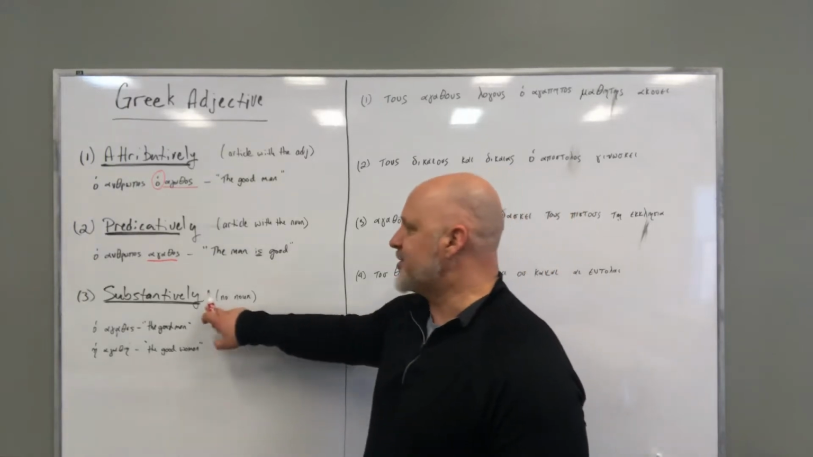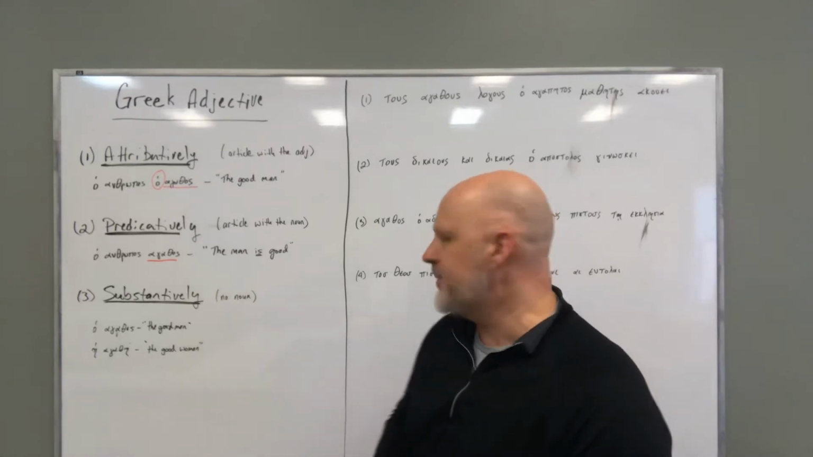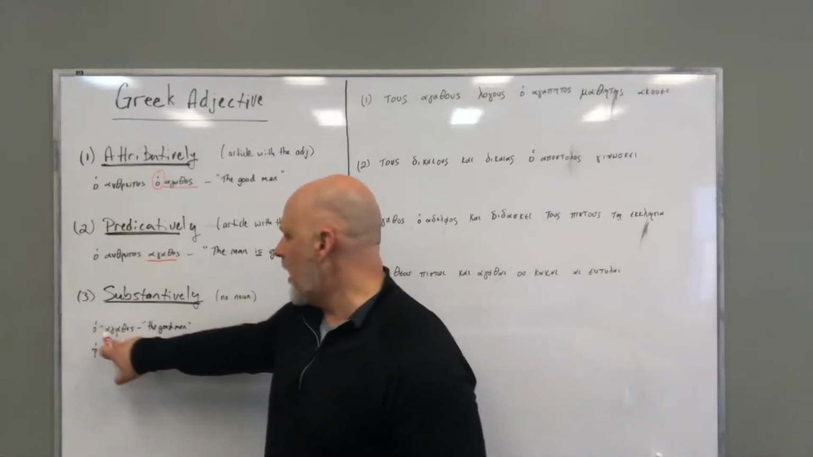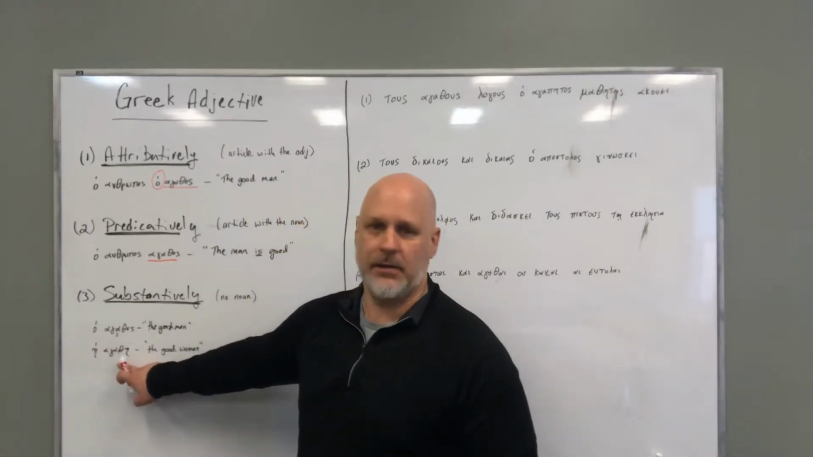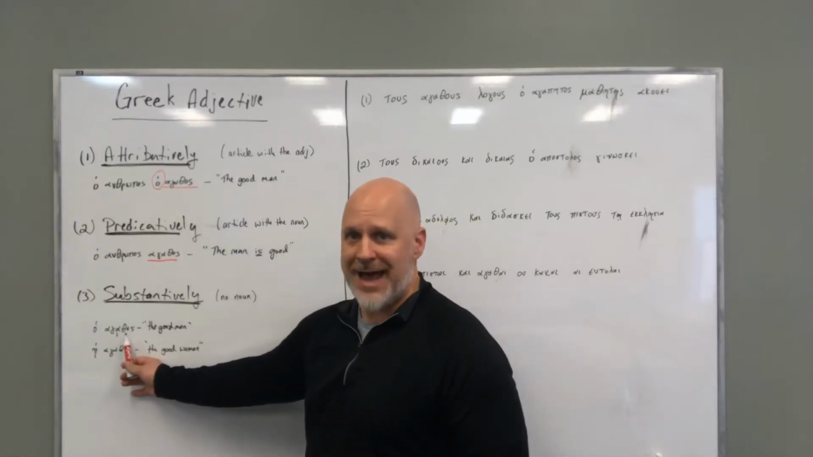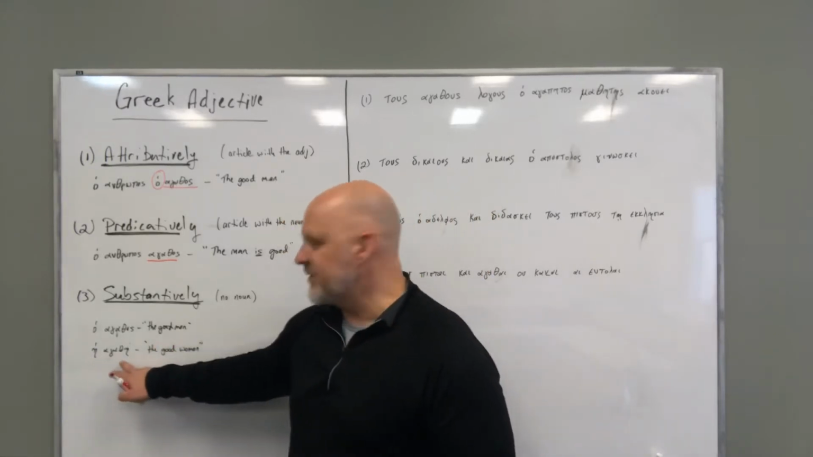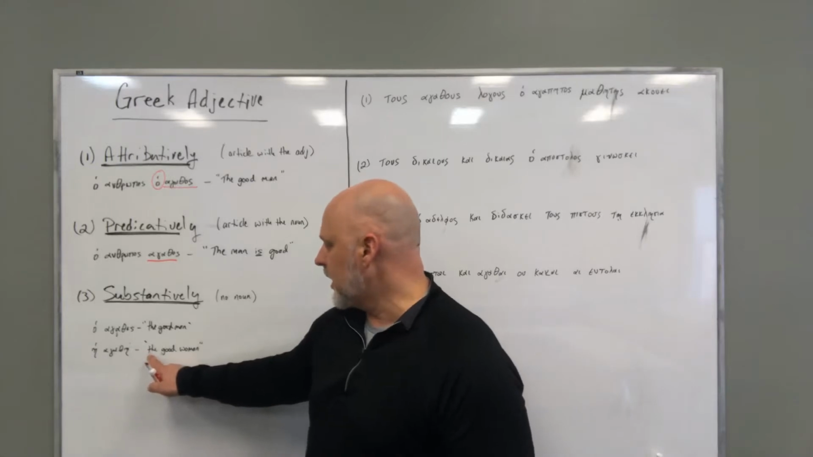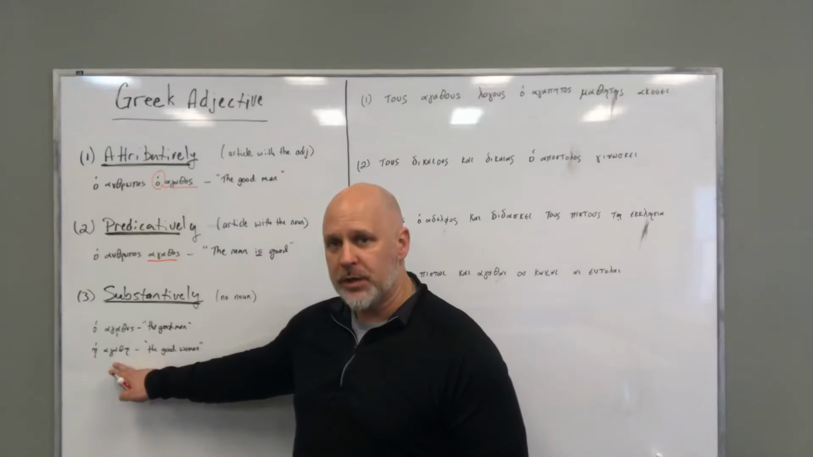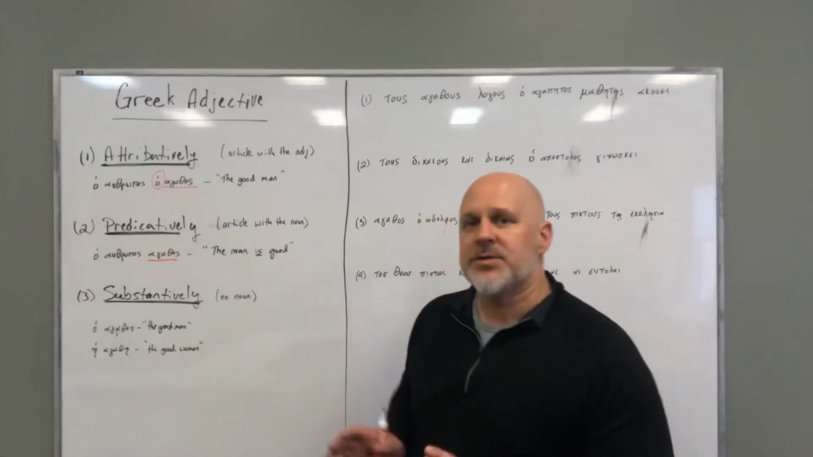A third way that the adjective can be used is substantively. Now, what will take place when it's used substantively is you will not have a noun. So we have ho agathos or he agathe. And I translate this, since this is nominative masculine, I translate it the good man. Since this is nominative feminine singular, then I translate it the good woman. And if this was neuter, it would be the good thing.